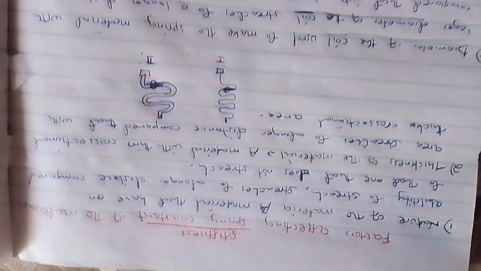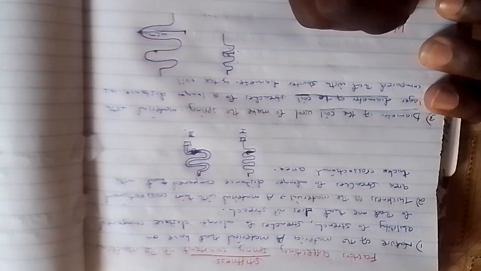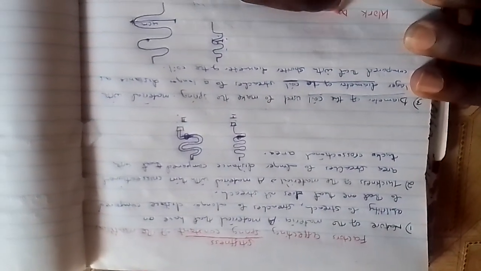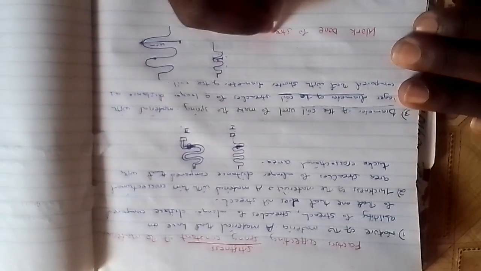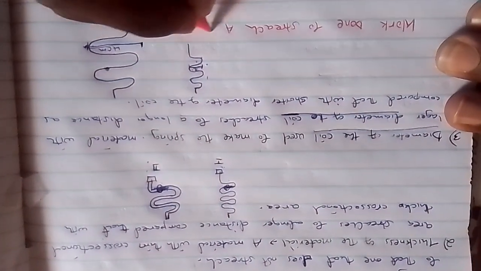Okay, from there let's look at another subtopic, which is work done to stretch a spiral or a spring or a material. Work done to stretch a spring.